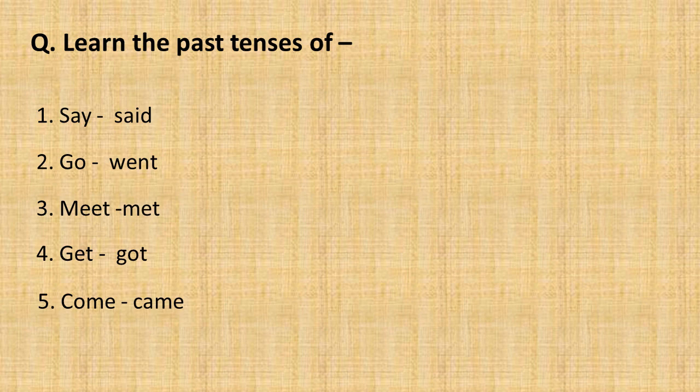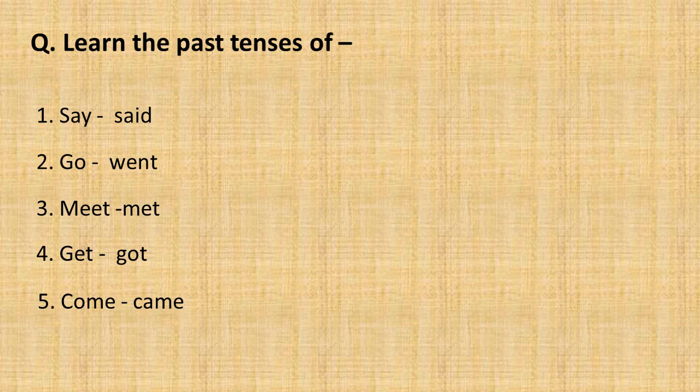Okay, children. Now in this slide, you can see there's a question: learn the past tenses of. When we communicate, we use various words and various sentences. While using the sentences and words, we speak some action words.